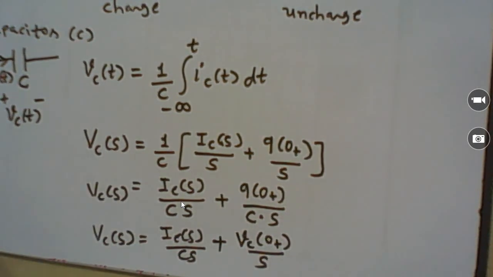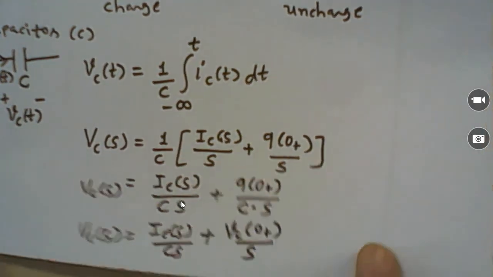Now let's see how to synthesize these equations to make a circuit. How can we put it in terms of a circuit?